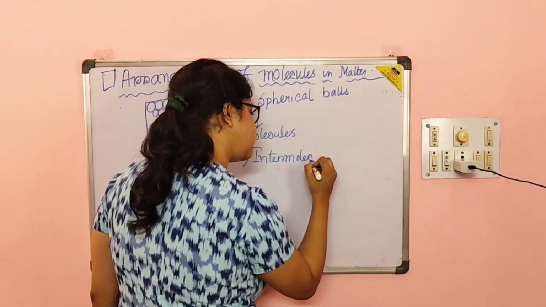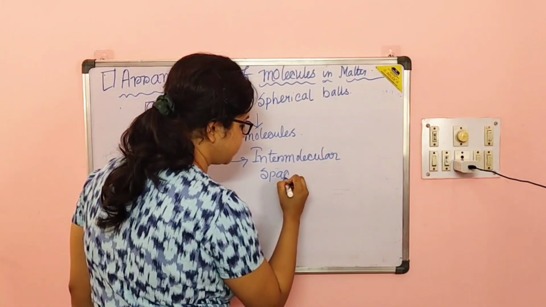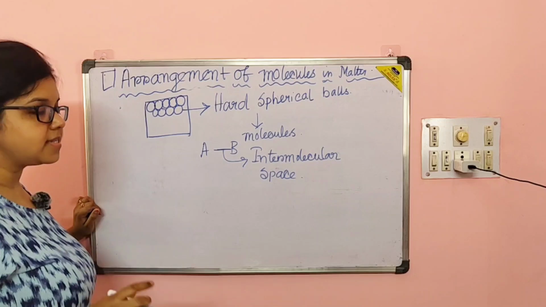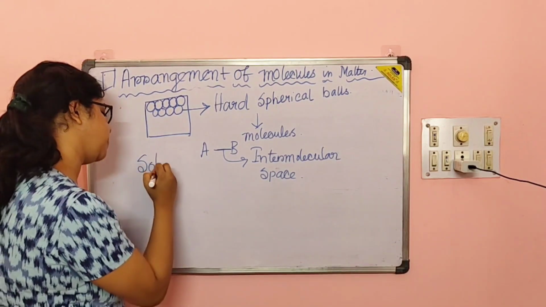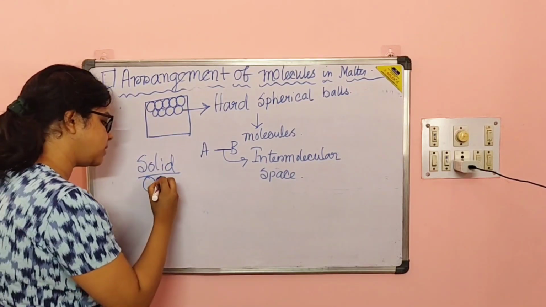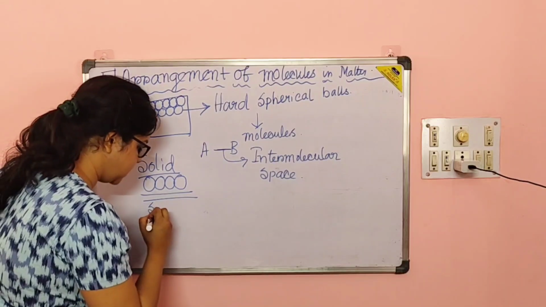I think this is clear. There must be some spaces, and depending upon those spaces, their states may be different. In case of solid, the constituent particles are closely packed, so the intermolecular space is less.